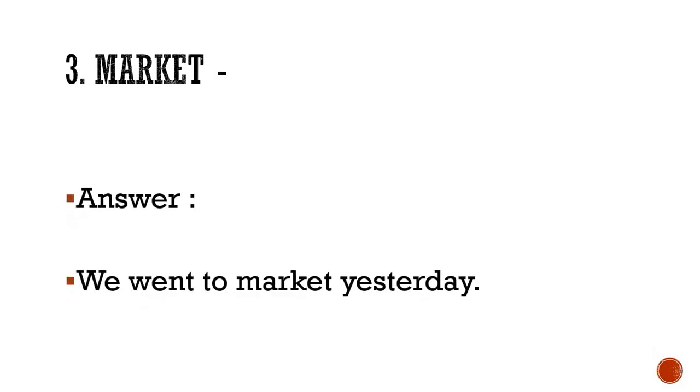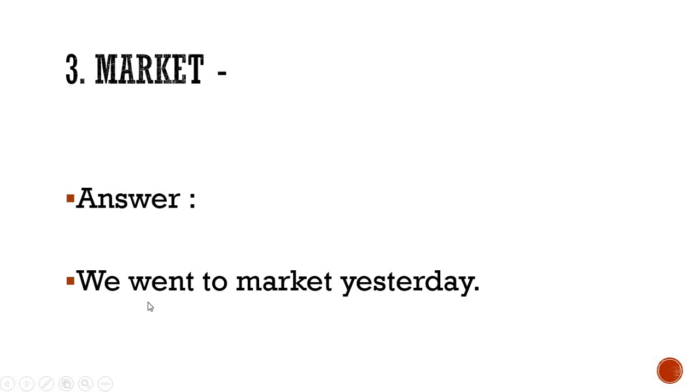My sentence is, we went to market yesterday. Very simple. Or you can say, I went to the market yesterday with my mom, or I like to visit the market with my father. Whatever you want, just the word should be there and the sentence should be grammatically correct. Also, the sentence should start with a capital letter and end with a full stop if it is a normal sentence.